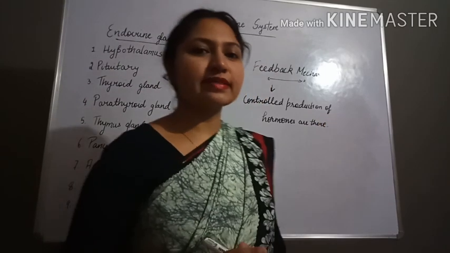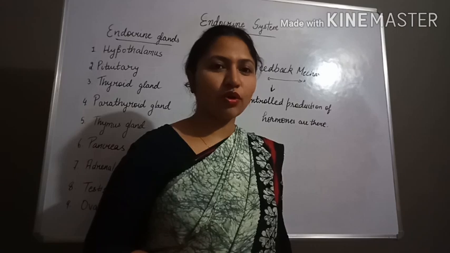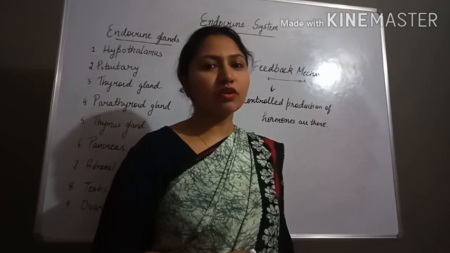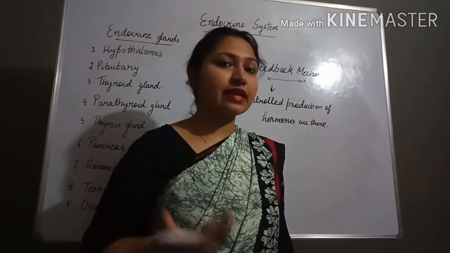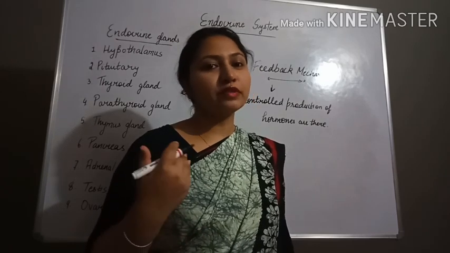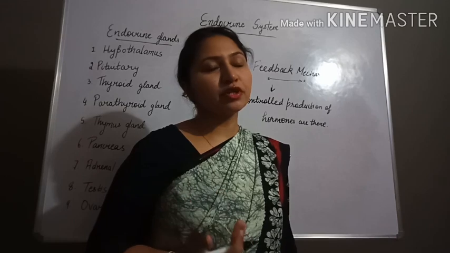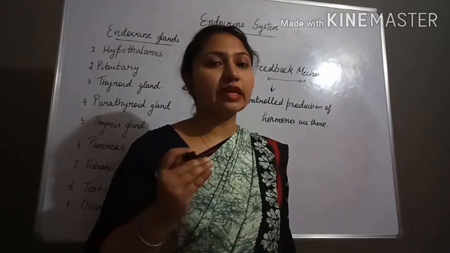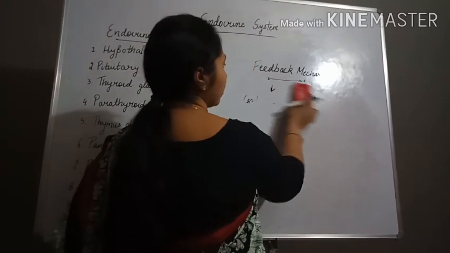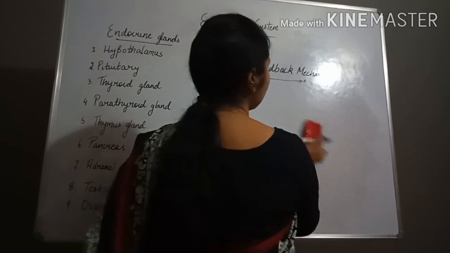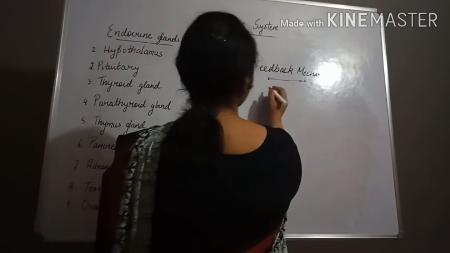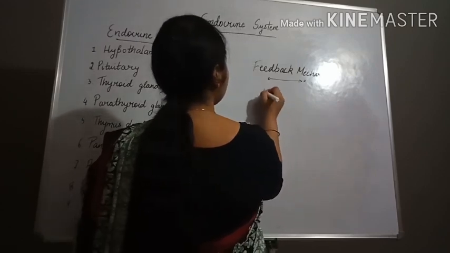Now we will take one example, the insulin hormone. A deficiency of the insulin hormone can cause diabetes. Similarly, the excess is also not good for our body. If an excess amount of the insulin hormone is produced in our body, it can cause even coma. So controlled hormonal production is necessary in our body, and it occurs because of the feedback mechanism.